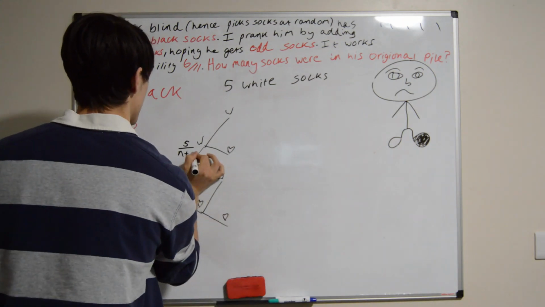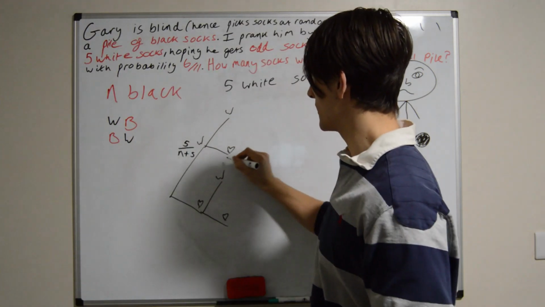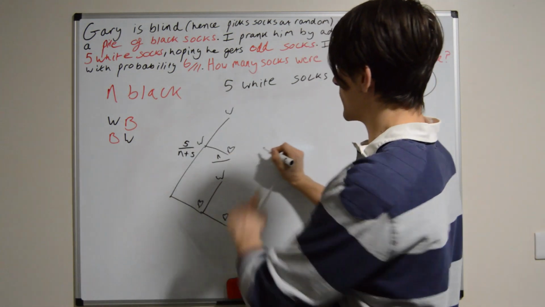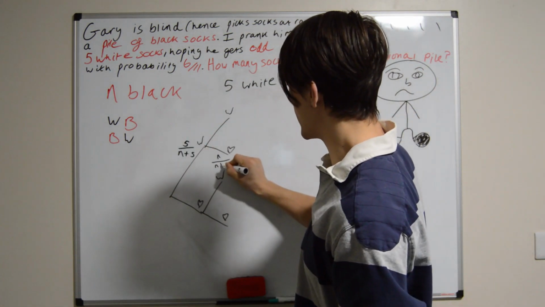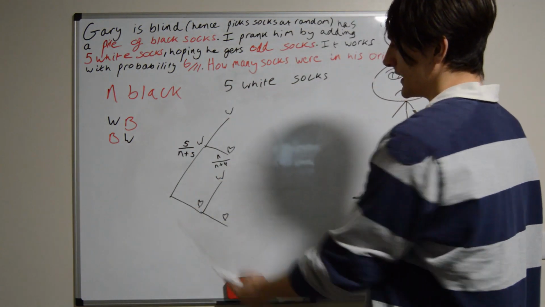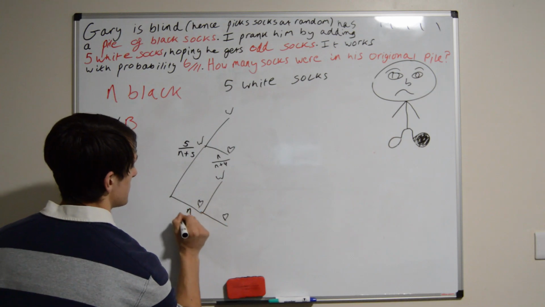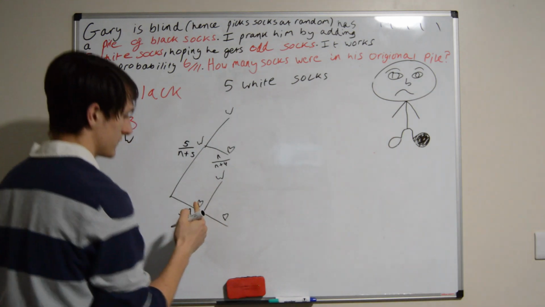Now for the black socks, how many black socks do we have? Well, we still have n black socks here. But how many socks do we have in total? Well, now it's n plus 4. Now here, we'll go to this branch. How many black socks are there originally? There are n, and in total there are n plus 5 socks.